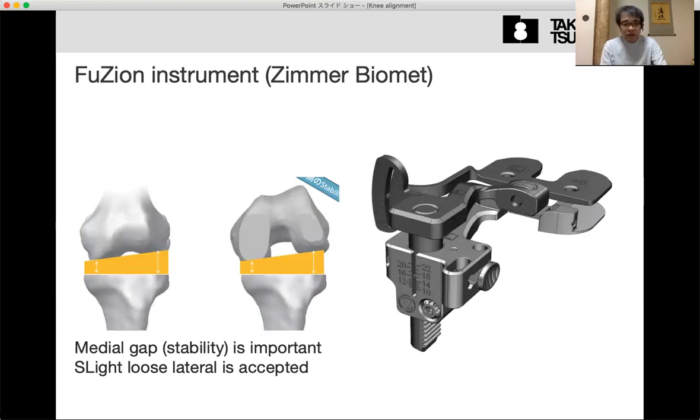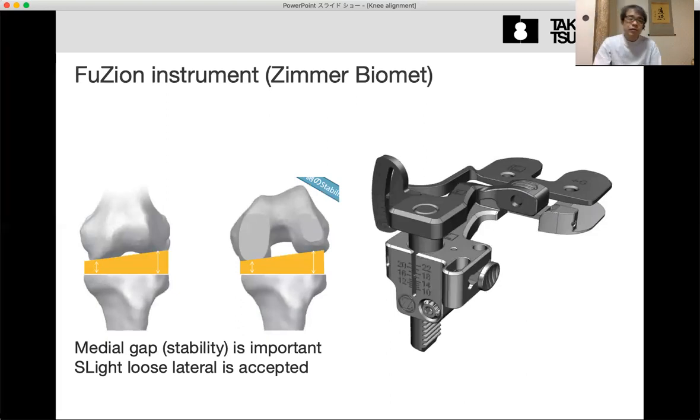To accept this, some surgeons emphasize that medial side stability is very important, and lateral side looseness can be accepted because the knee should rotate around the medial side of the knee. We call it a medial pivot motion. To achieve this, the medial side should be tight and the lateral side should be loose.